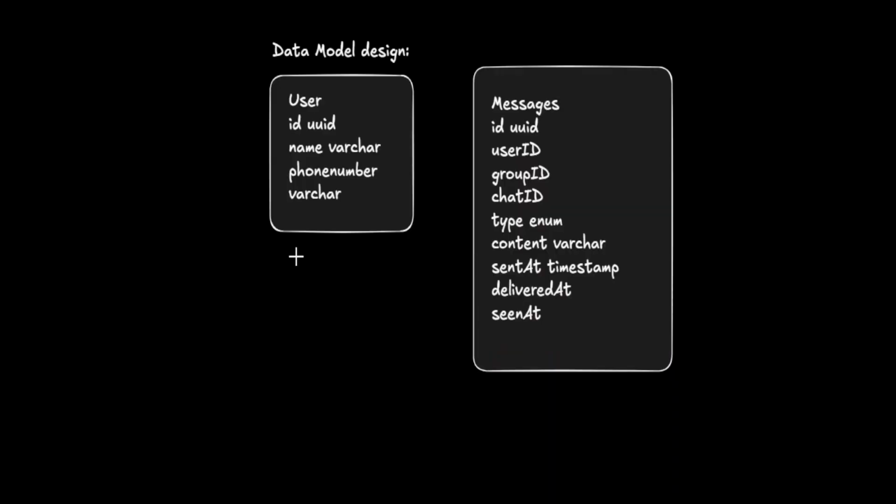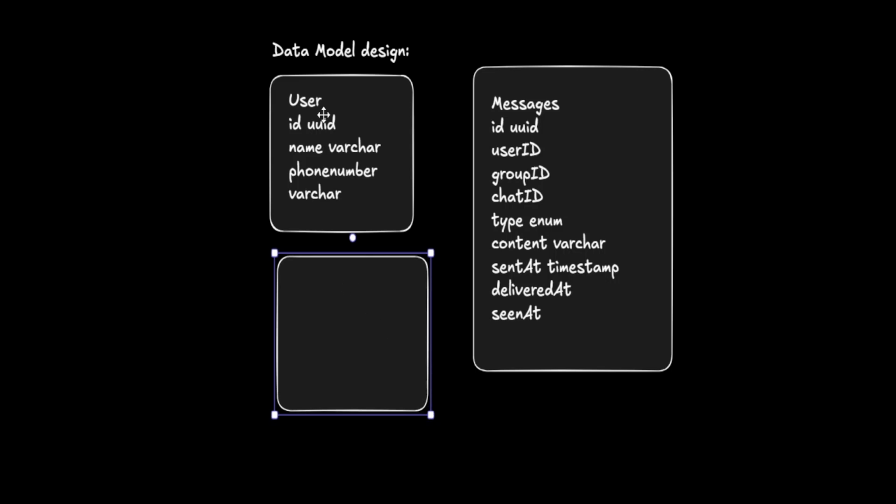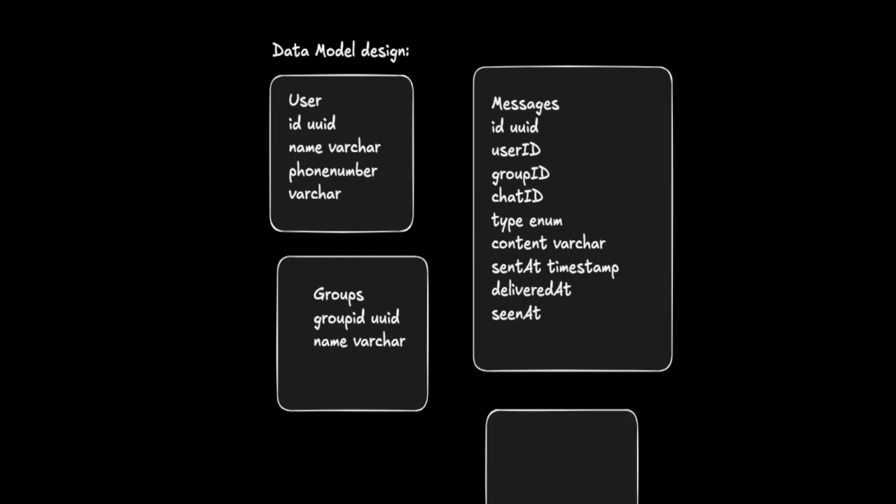Then let's quickly have a groups table. Group ID, which is again a UID, and you can have a group name. Right? You can have a chats table, chat ID, which is again a UID, and here the name of the chat.